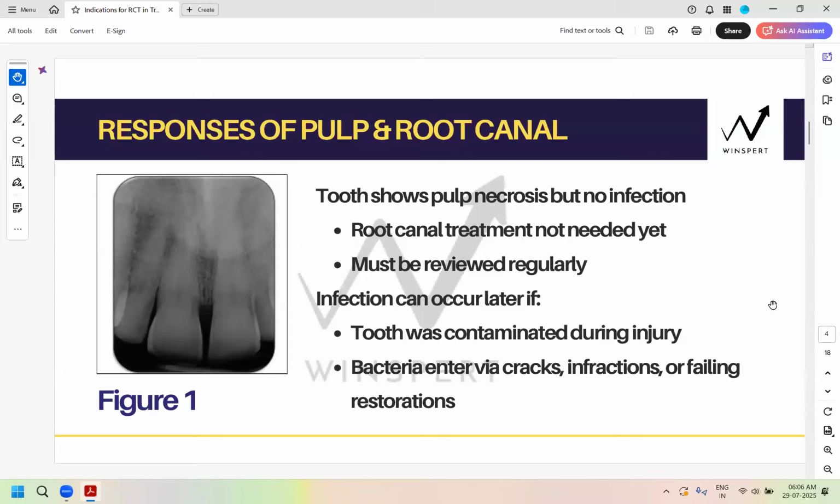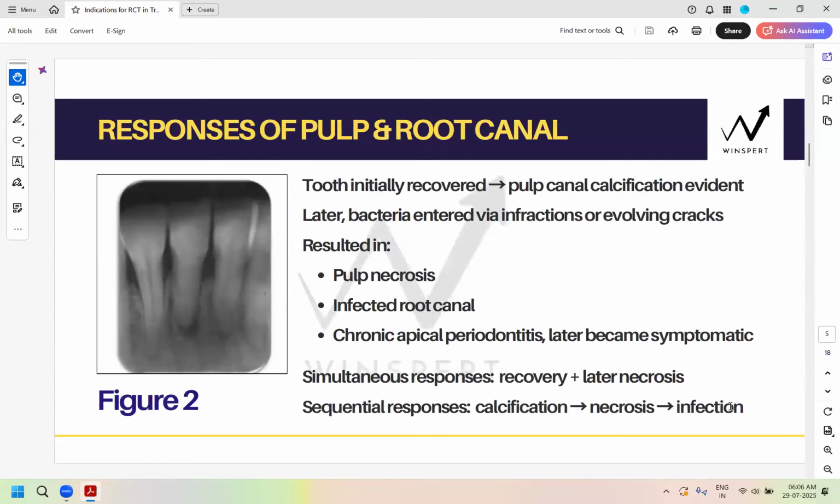Okay. Now, whenever you have pulp responses which are occurring either individually or in combinations, right? Those would classically require immediate RCT, right? Any unfavorable responses which are happening will require immediate RCT.